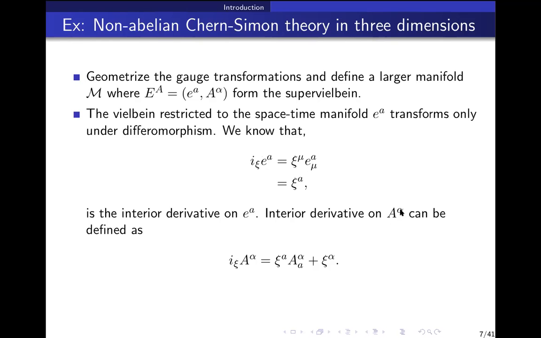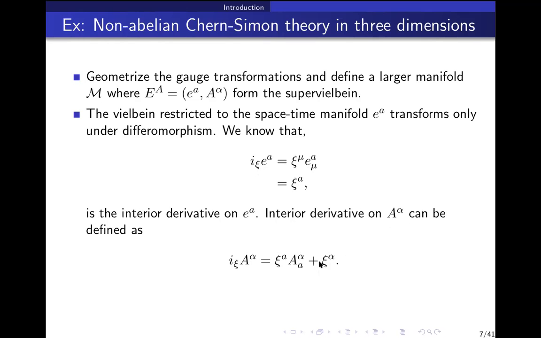Now, the interior derivative on A alpha we are doing similar to this. Firstly, A mu alpha is also a one form, just like A on the space-time manifold. So there is a term xi a alpha, which comes from the fact that it is a one form on the space-time manifold.